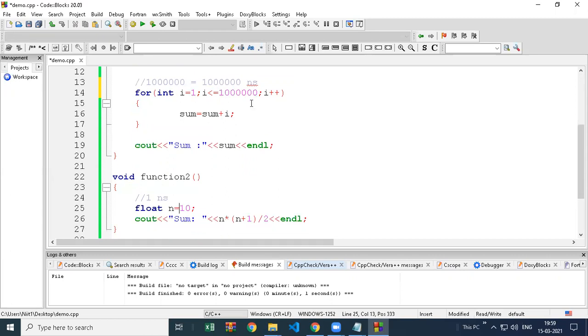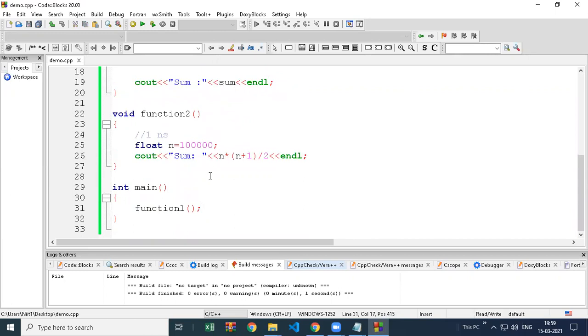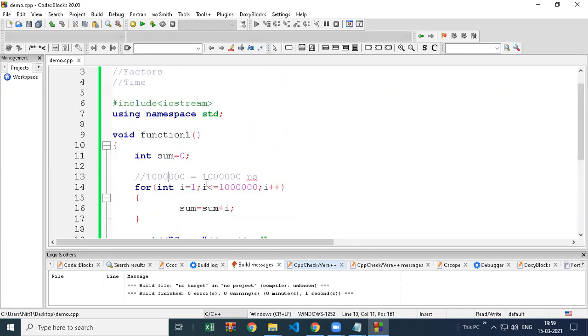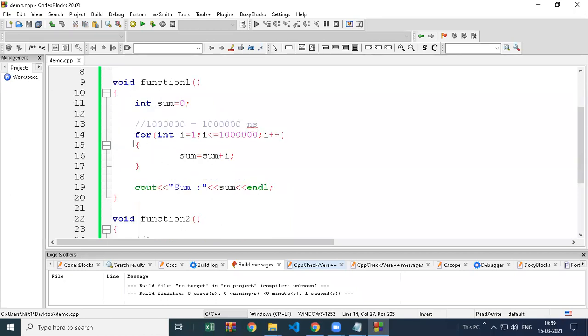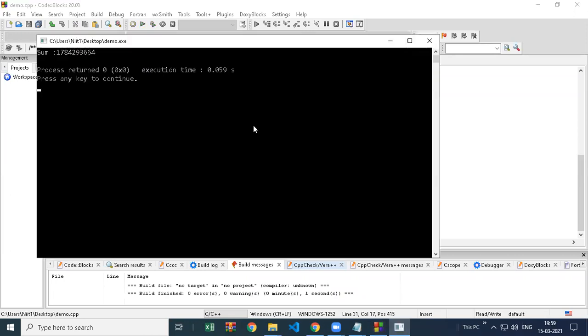So let's try the same thing in both. I will just execute the first function. First function is repeating now 10 lakh times, right? 1 2 3 4 5 6, 10 lakh times we are repeating the loop. 10 lakh only for function 1. Let's see how much time it is taking. It has given the answer very fast actually.